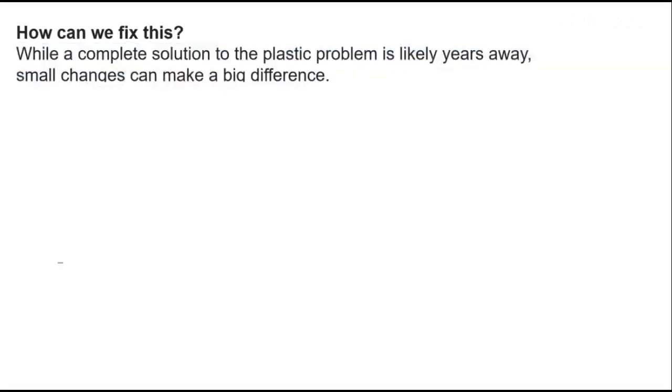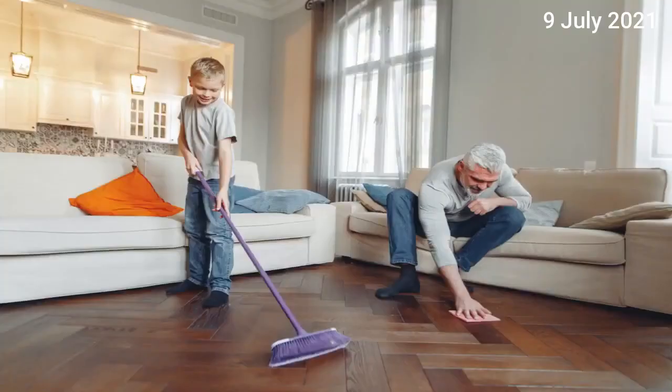And what is the solution then? A small action we carry out day to day makes a big difference.